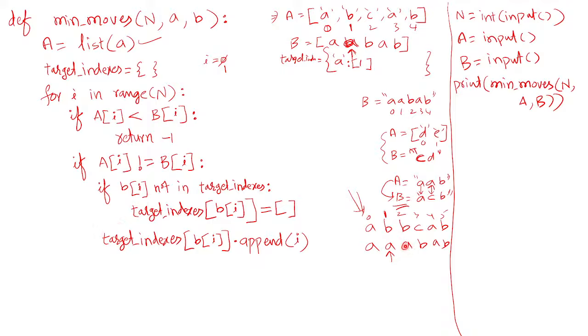Since it is already present, we just store its index here. Target indexes of b of 2: b of 2 means a, so for this key a you are appending the index I value, now 2. That means index 1 and index 2 in string a need to be replaced with character a.